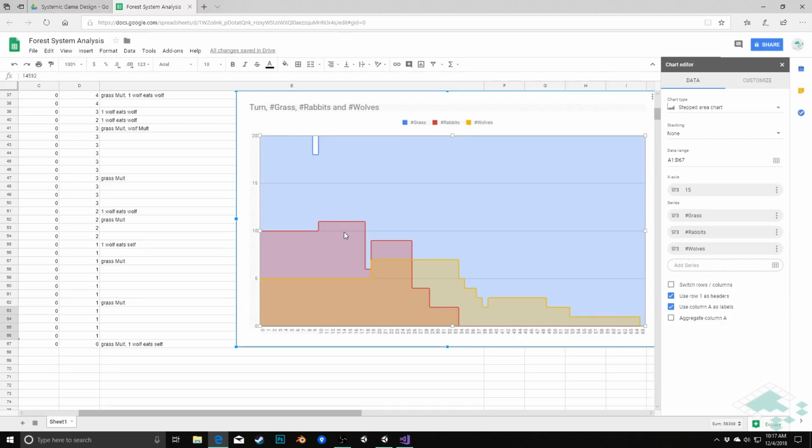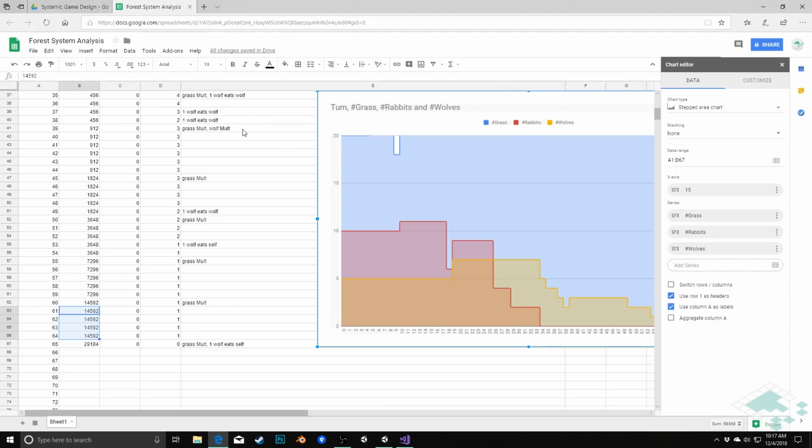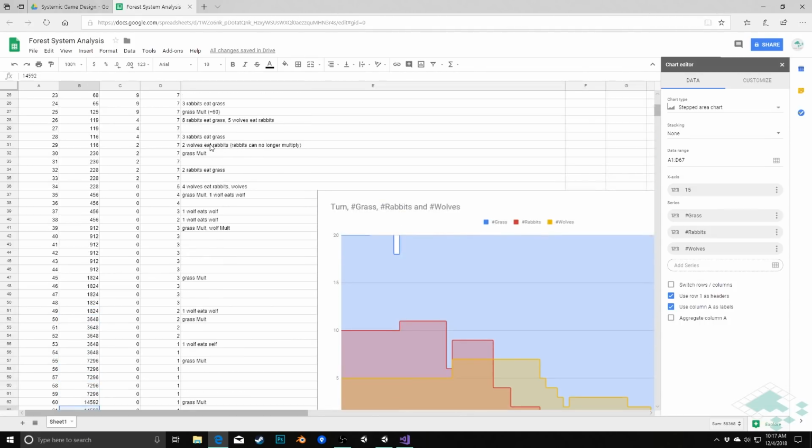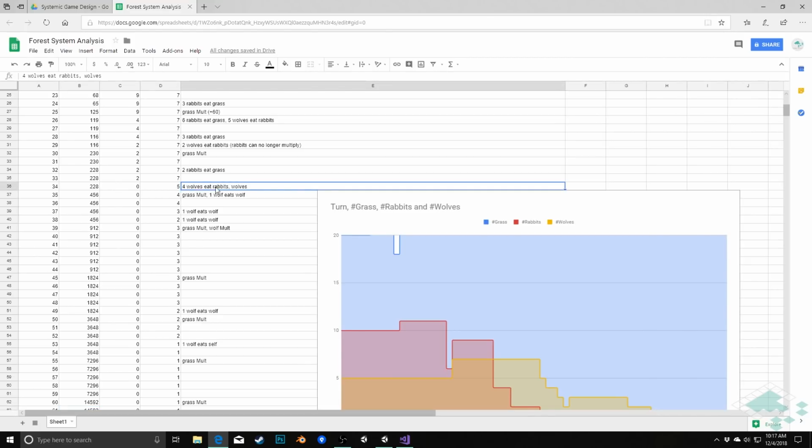So this information tells us that the problem is with the rabbits. And the other information that we get from running this, if we look at our notes, is that our rabbits run out because they're being eaten. We see at turn 31 this moment where we hit a point of no return, where we get down to 2 rabbits because wolves are eating rabbits, and at this point the rabbits can no longer multiply. And then at turn 34 the wolves eat the very last of the rabbits, and the rabbits are completely extinct within the system.